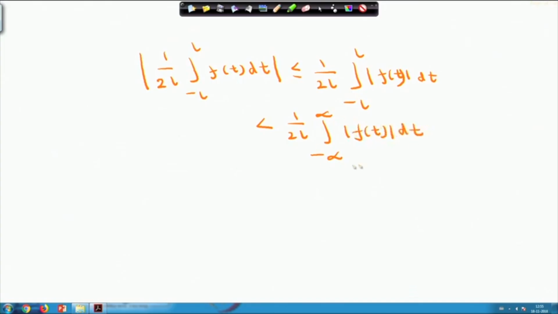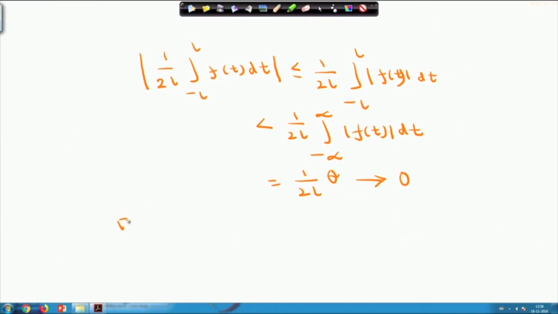We know that this quantity has a finite value, q only. So it becomes 1 by twice L into q, and this approaches 0 whenever L approaches infinity.